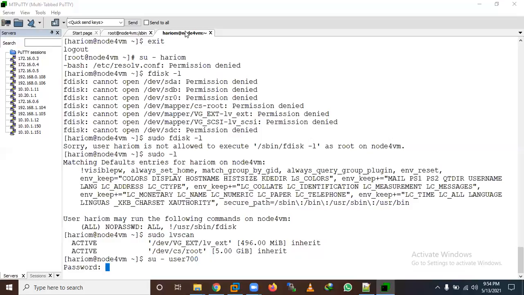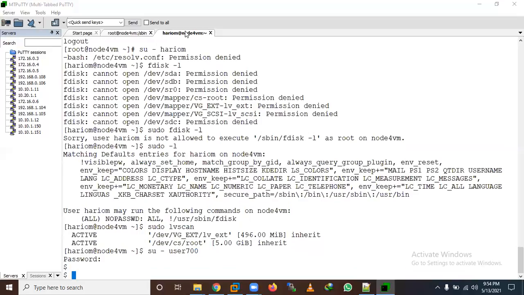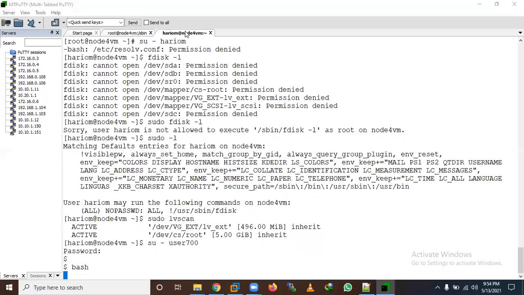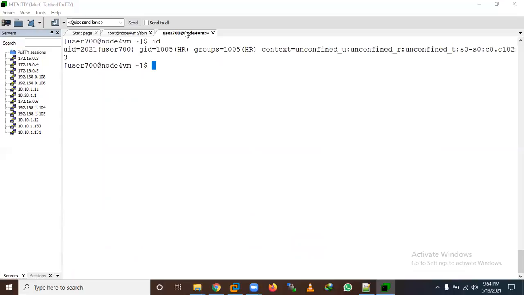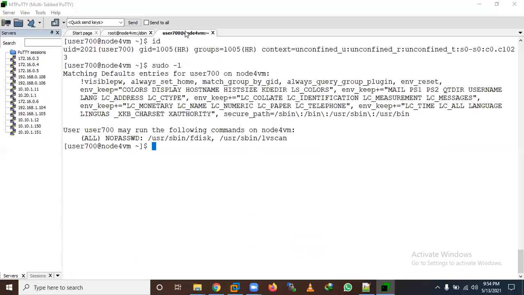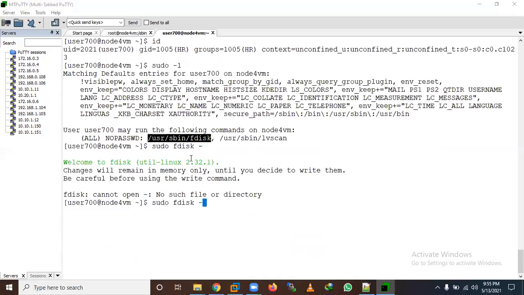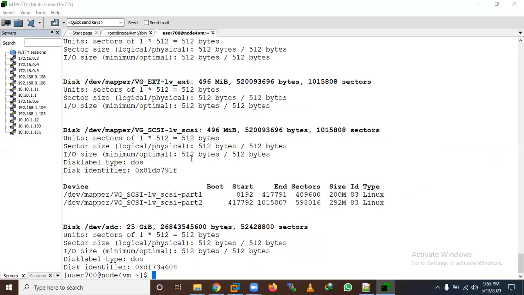I'm able to log in normally with the password. Let me start a bash. Now I'm user 700. Let me use sudo -l, and you can check that I have been allowed only two commands. Let me use sudo fdisk -l, and I'm able to run this command.